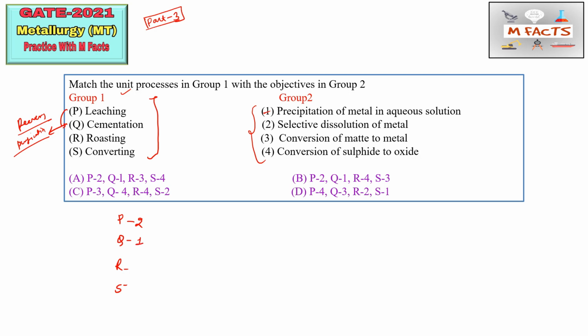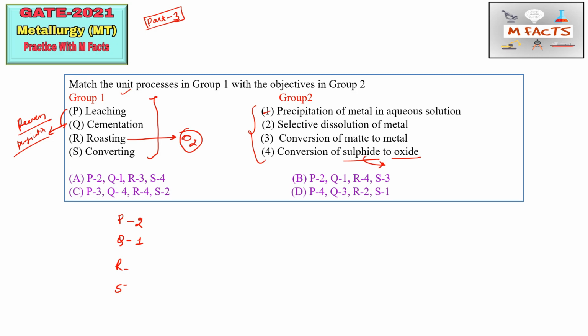Next, roasting is the unit process in which we use oxygen to convert the sulfide ore into the oxide form. Why do we need to convert sulfide to oxide? Because we cannot reduce sulfide directly, as we don't know the temperature and many other things.